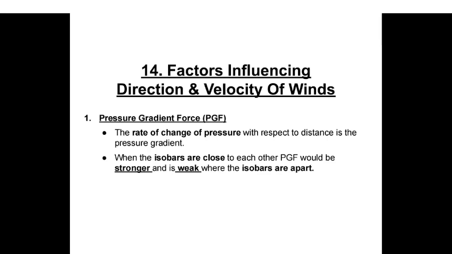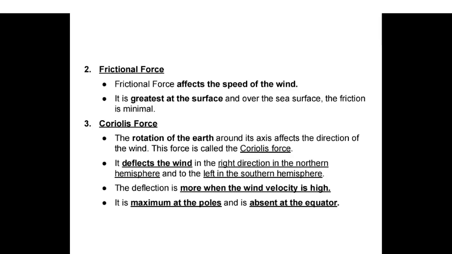Factors influencing direction and velocity of winds. Pressure gradient force. The rate of change of pressure with respect to distance is the pressure gradient. When the isobars are close to each other, the pressure gradient force would be stronger, and it is weak where the isobars are apart. Frictional force. Frictional force affects the speed of the wind.